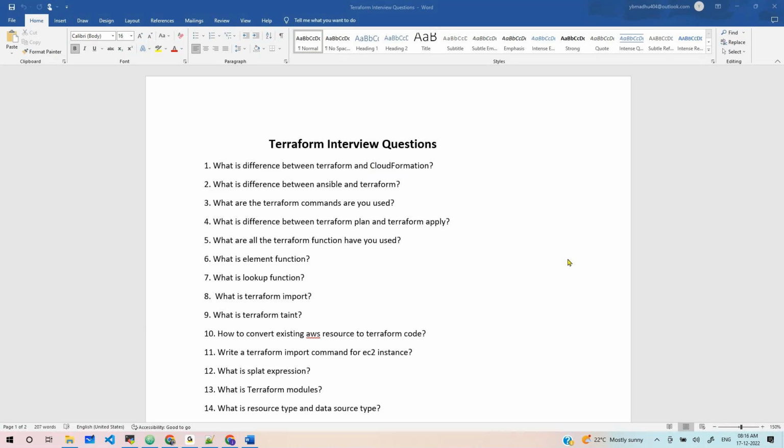Okay, Prasad. Ansible is a configuration management tool, and Terraform is an orchestration tool. Terraform works on the state file, and Ansible doesn't have such things. This is lifecycle management.